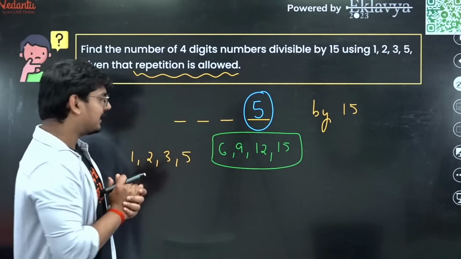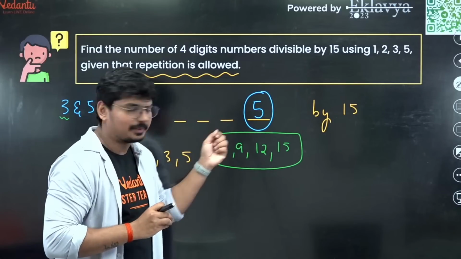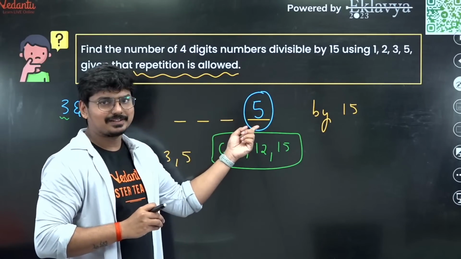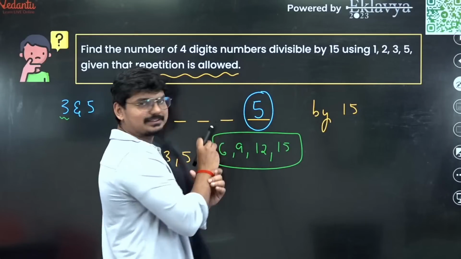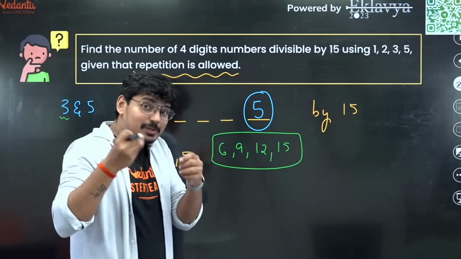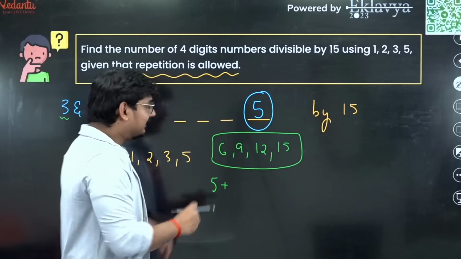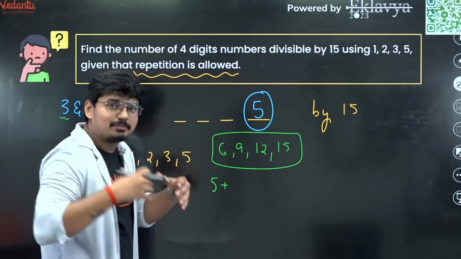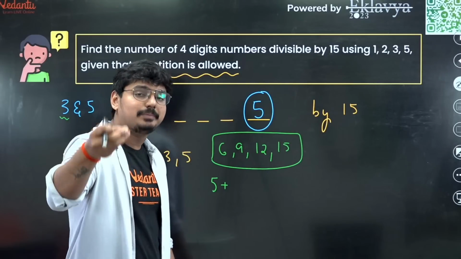Now try to understand this. This is with respect to these 3 digits right here. But we have a 5 here, right? So the first thing you need to do is note that 5 is already present here. Now try to understand it this way: 5 plus the sum of these 3 digits should be in such a way that it should be divisible by which one?